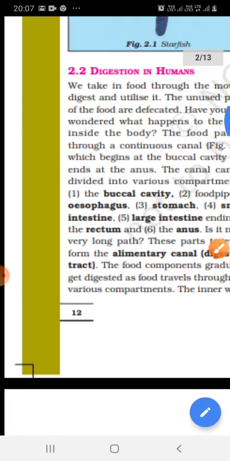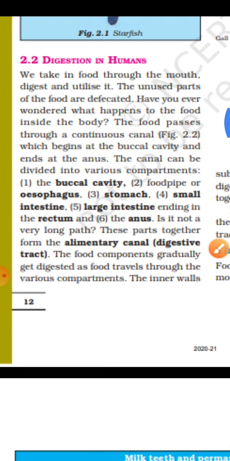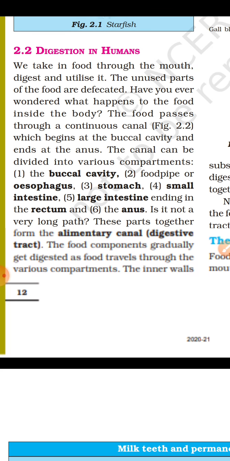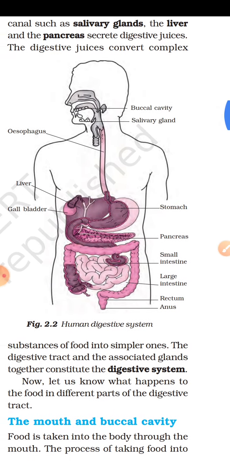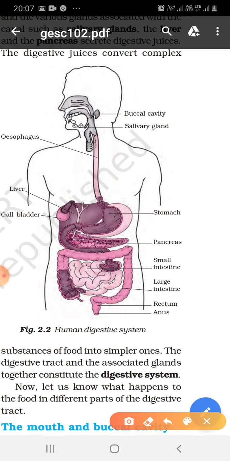Now the next topic is digestion in humans. How is food digested in the human body? You must also know about the digestive system of the human body. See the digestive system of the human body. See the different parts which help in digestion of food, that is buccal cavity, salivary gland, esophagus, stomach, liver, gallbladder. Next is pancreas, small intestine, large intestine, rectum and anus.